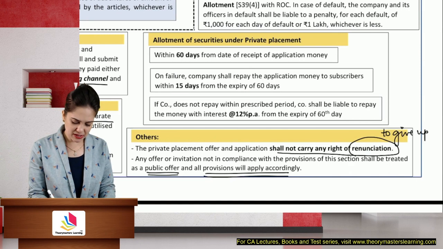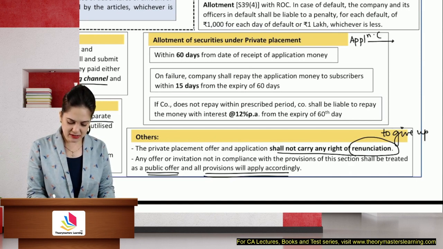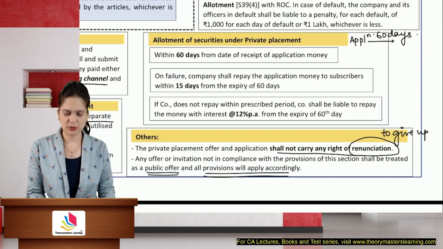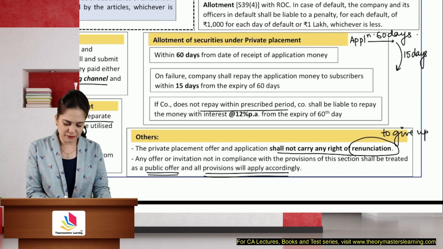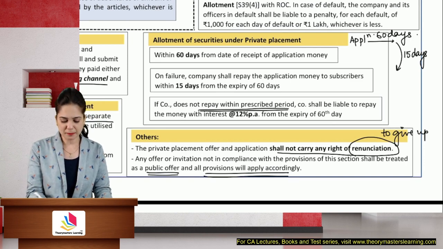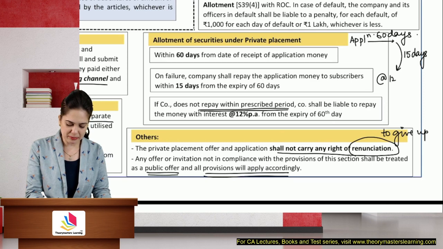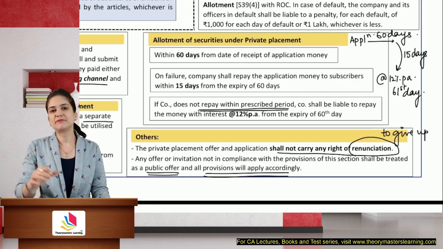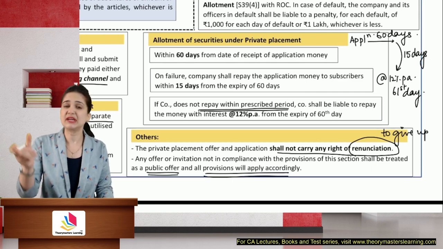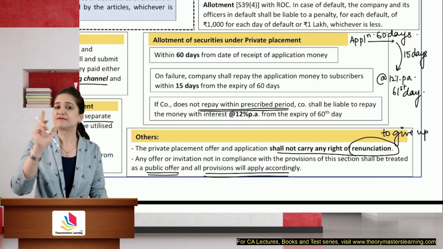As soon as we have applied for the shares, within 60 days the company will allot securities under private placement. If they fail to do so, they will return the amount within the next 15 days. If the company does not repay the amount within the next 15 days, they will have to pay it along with interest at the rate of 12% per annum, and this interest will be calculated from the 61st day. So even though we are giving them 15 days to arrange for payment, the interest will be calculated from the 61st day.